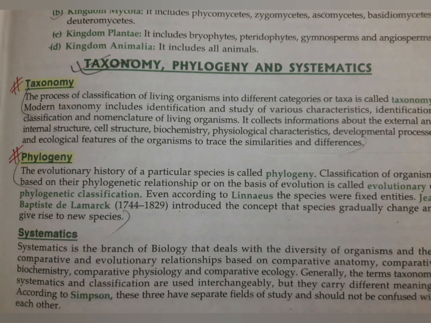But the new systematics, which was proposed by the scientist Huxley in 1940, includes all types of characteristics, meaning cytological characteristics, the cellular characters, what kind of cells are present there, what kind of physiology that organism or group of organisms has, which kinds of proteins and different molecules are present there, what is their ecology, what is the interaction of this species with their environment, what is their habitat, what is their feeding habit, and also they include all the genetical characters, meaning what is the sequence of their DNA, which kinds of genes are present in their DNA, and all.